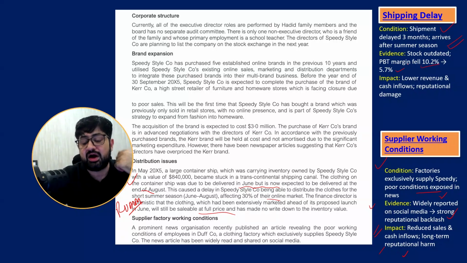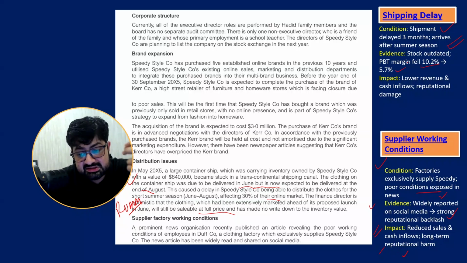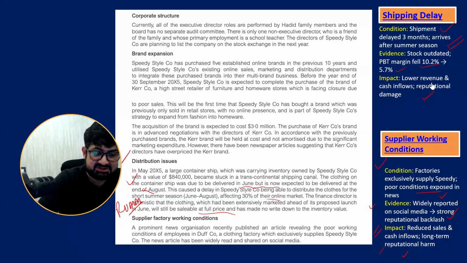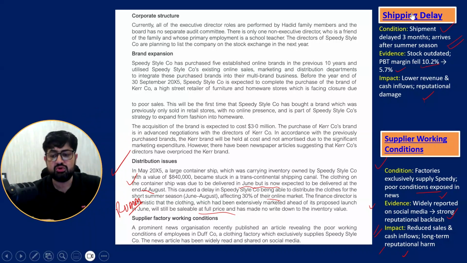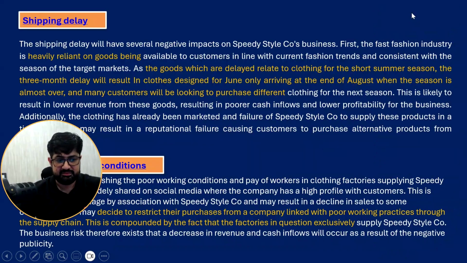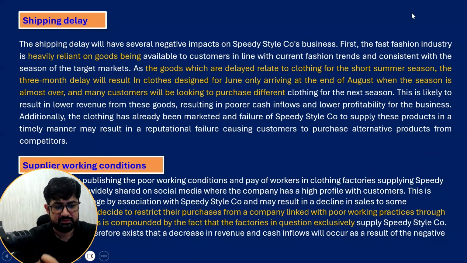And now this is what I have found from the financial statements. Profit margin, and I have written here that it decreased. So lower revenue, lower cash inflows, and customers say that this company does not have the goods in time. So how to write this answer? Here is the shipping delay answer written in front of you. So what is the condition? Shipping delay.